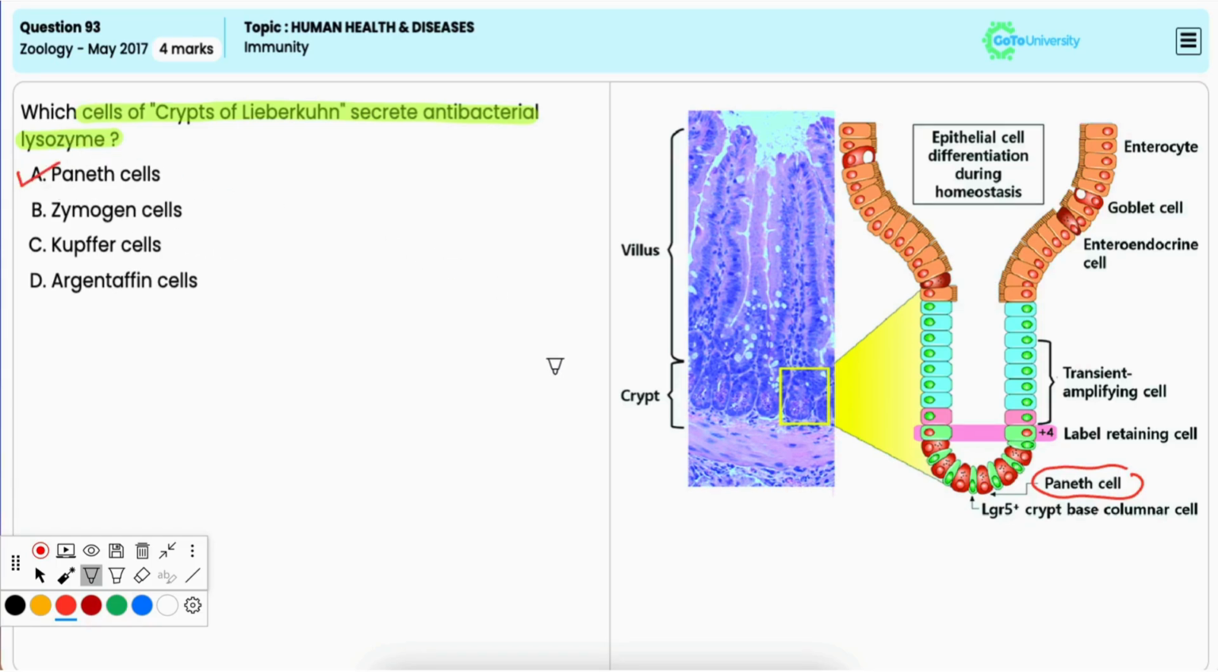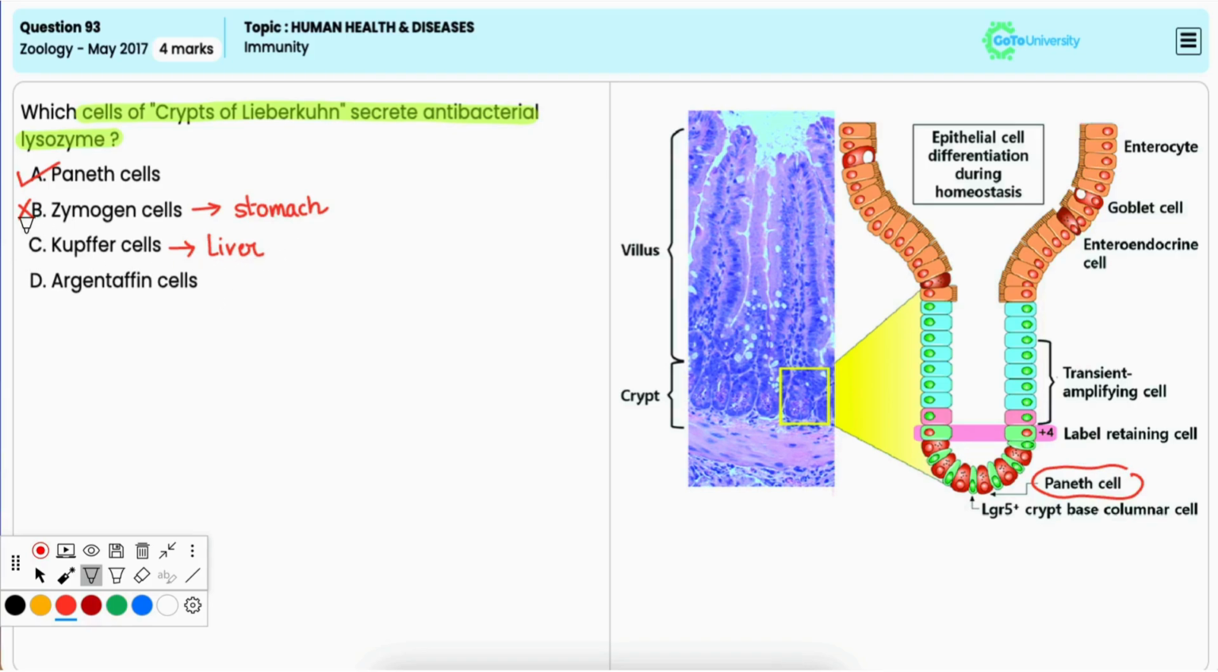Option B, zymogen cells. It is incorrect because these cells do not secrete lysozyme. These cells are found in the stomach and they secrete digestive enzymes like pepsinogen. Option C, Kupffer cells. Now, these are macrophages that are located in the liver, and they are responsible for phagocytosis of pathogens, but they do not secrete lysozyme.